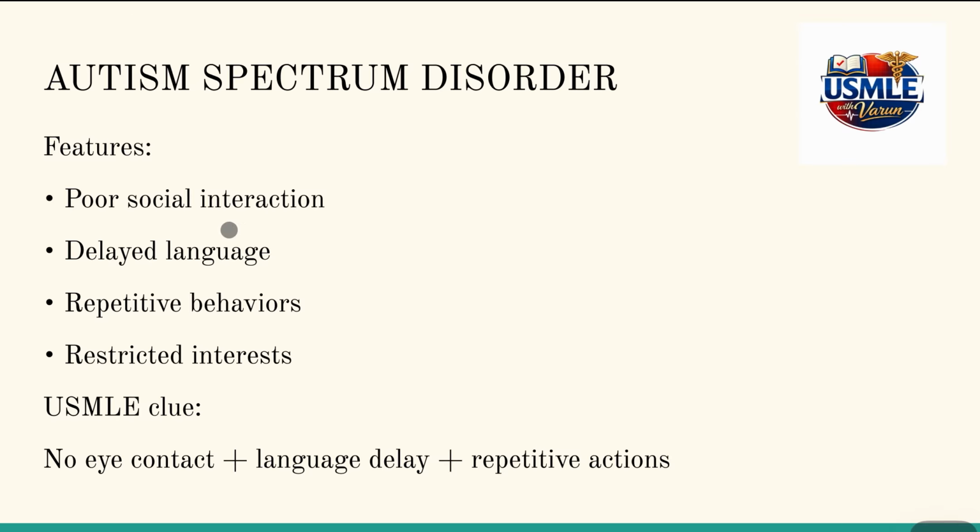The USMLE clue in identifying any case of autism spectrum disorder is to look for a pattern in the question: if there's a mention of no eye contact, language delay, and repetitive actions and behaviors, and if the kid tries to restrict his or her interest, then you have to think about autism spectrum disorder.